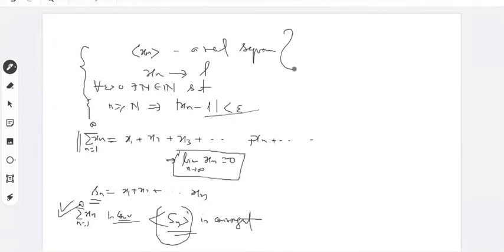And in a similar way, you can also define the convergence of infinite series of functions. So first you can write maybe on the next slide.